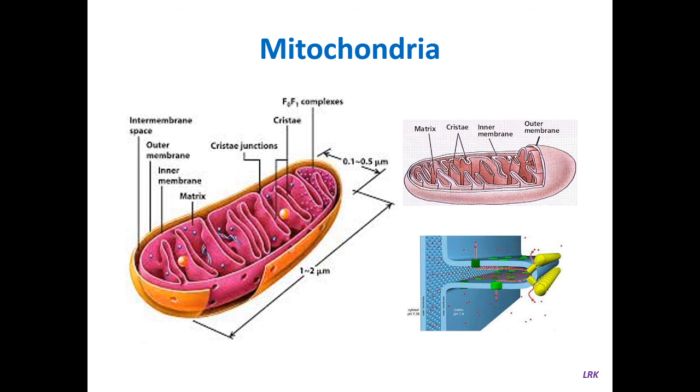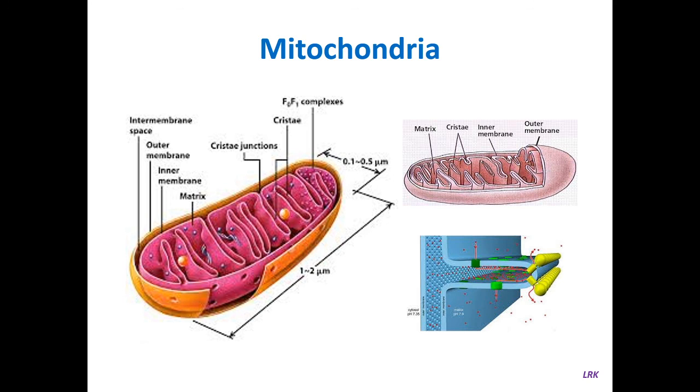And inside this inner membrane, you can see it is filled with a matrix, which contains dense granules, ribosomes, and mitochondrial DNA. The granules consist of insoluble inorganic salts and are believed to be binding sites of divalent ions such as calcium 2 plus and magnesium 2 plus. Okay, so this is the structure of the mitochondria.